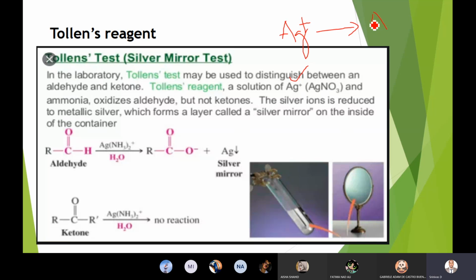What has happened here, a decrease or an increase in oxidation number? What is the oxidation state of silver in metallic silver? Here it is +1. Are you there, guys?